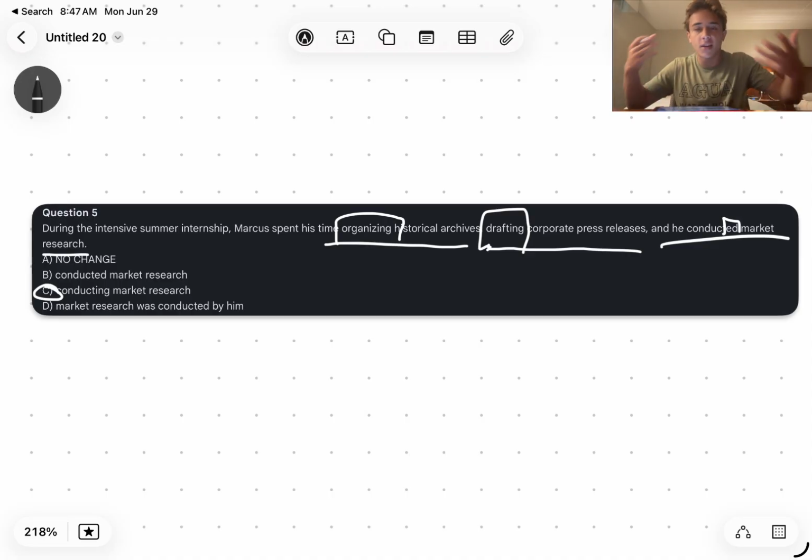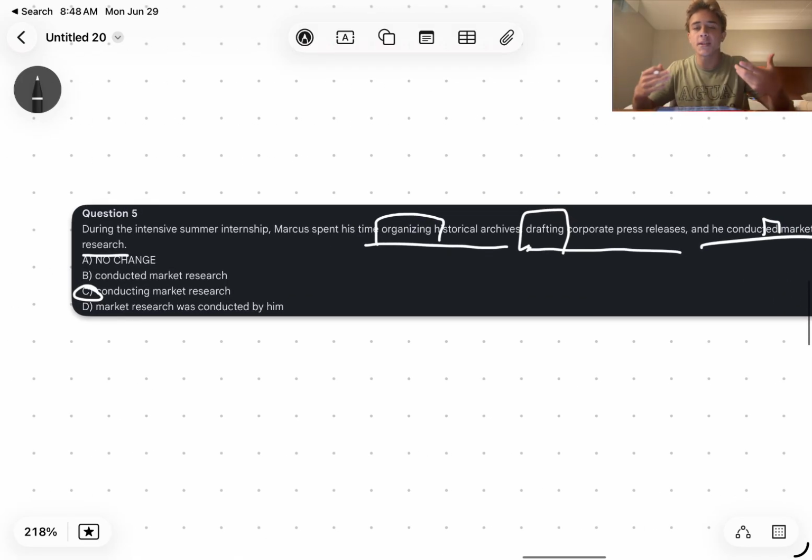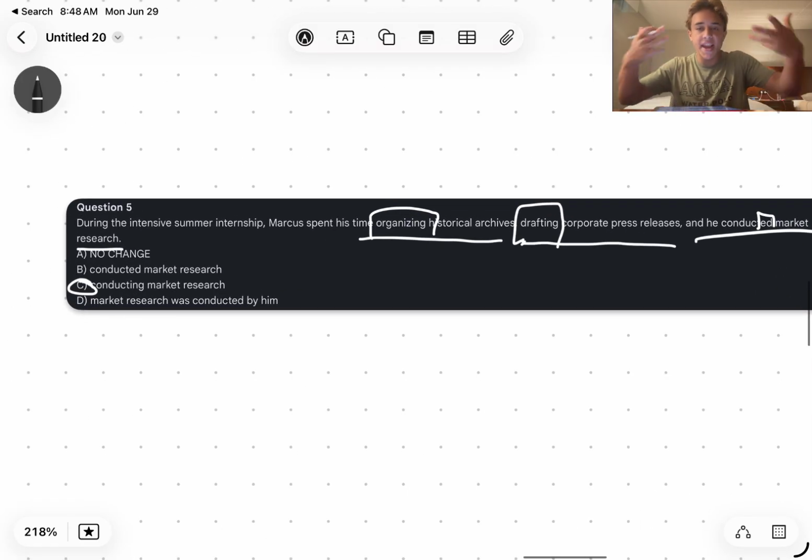So like he conducts or they conduct, for example, would be the only two forms. All conjugations of the verb conduct in the present tense either end in an s or are just the word conduct, right? So you just want them to basically have the same ending, and that's how you know that the structure is parallel or consistent.